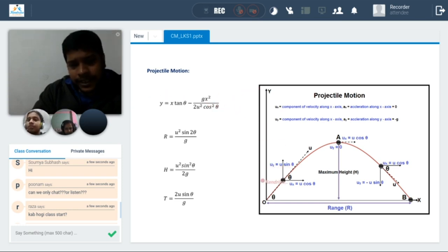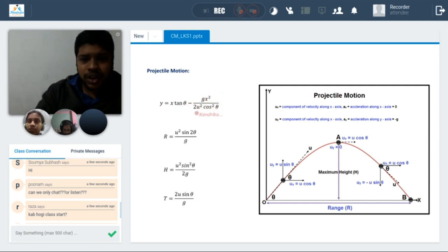Here, we all know this is the point where the vertical component becomes 0, and the range is given by this formula. This is the equation of motion: y is equal to x tan theta minus g x square upon 2 u cos square theta.